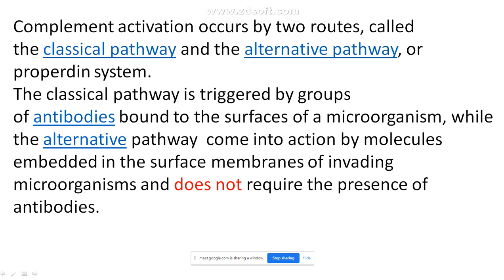this is also an important question for your PGCET, for your MSc or GATE or any other exams when you take. So complement activation occurs by two routes. One is the classical pathway, the other is the alternative pathway. I'll just put the next slide and show you.